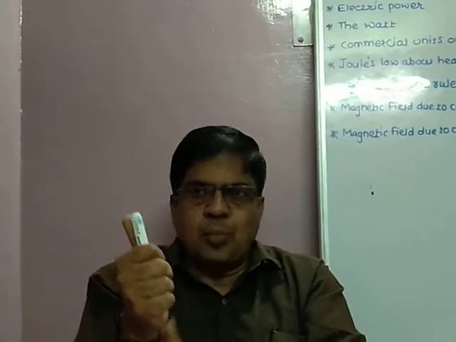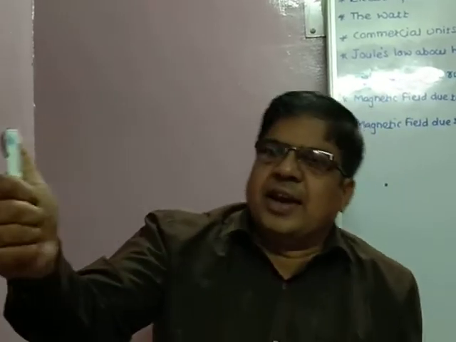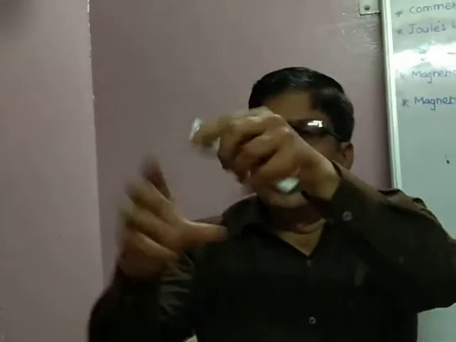Magnetic lines around it, current flowing through it, direction of the current, direction of the magnetic lines. Sorry, the position I made for the right hand thumb rule was wrong. Again I repeat it. This is the right hand thumb rule.